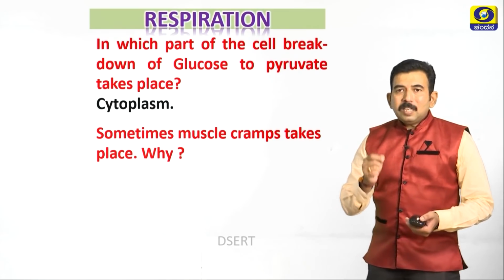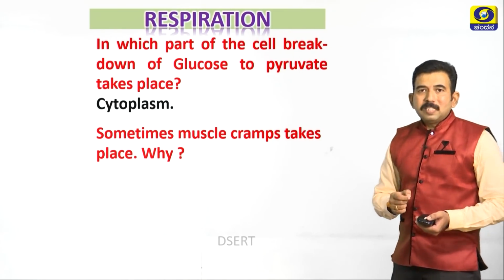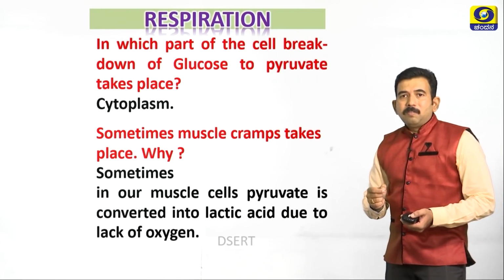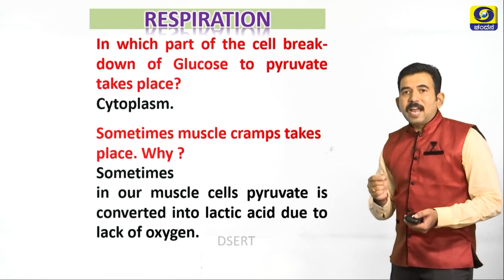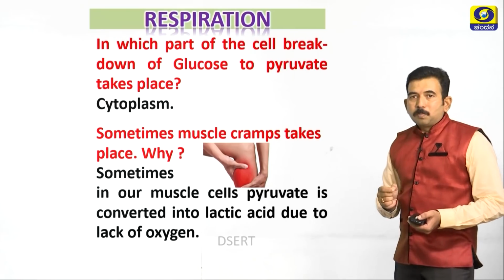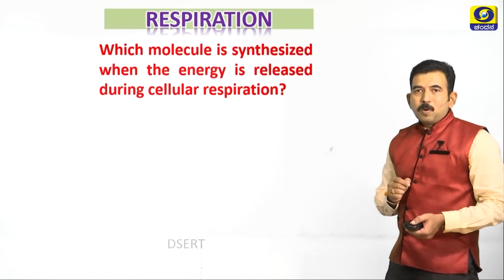Sometimes muscle cramps take place. Why? It is common in sports persons. Sometimes lack of oxygen leads to accumulation of lactic acid, which leads to muscular cramps in sports persons, even in us. Now let us study one more type of question.